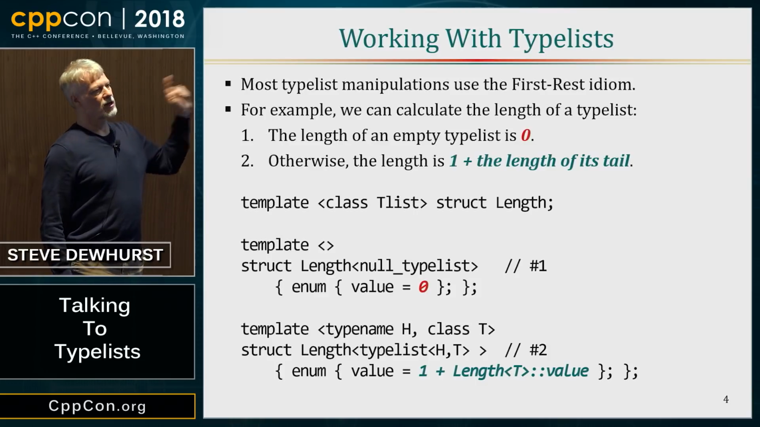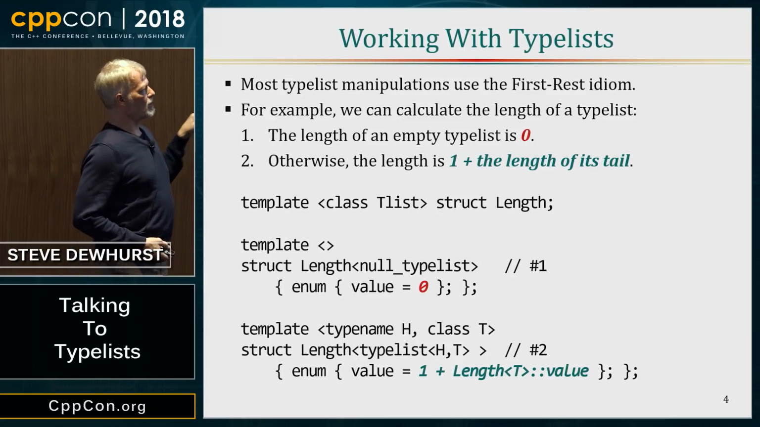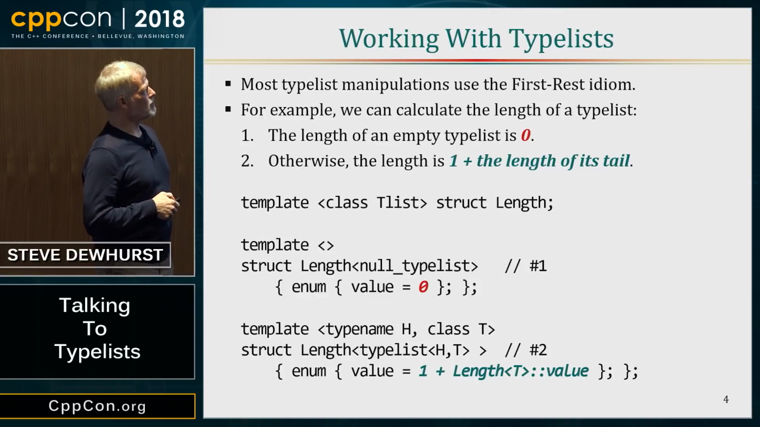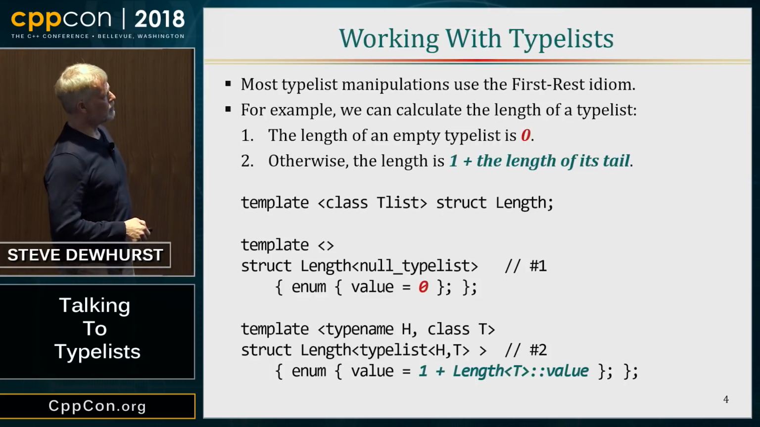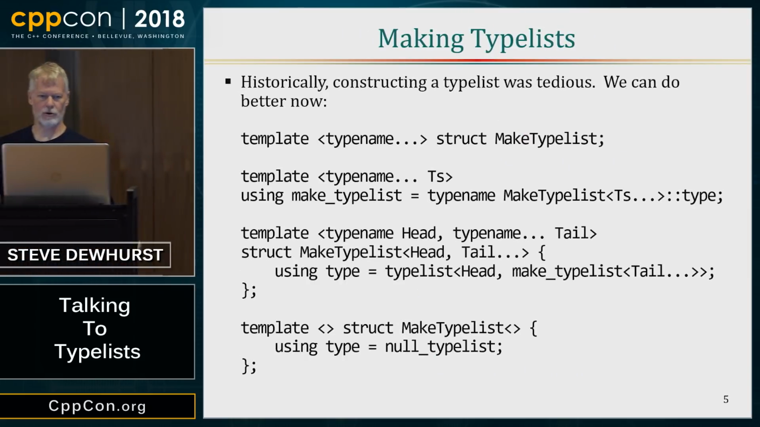When we reach a null type list. So if I ask the length of a type list, it'll recursively do template specialization until I reach this complete specialization that will terminate the recursion, and I will recurse out, adding 1 each time to the length of the type list. So this is pretty simple.